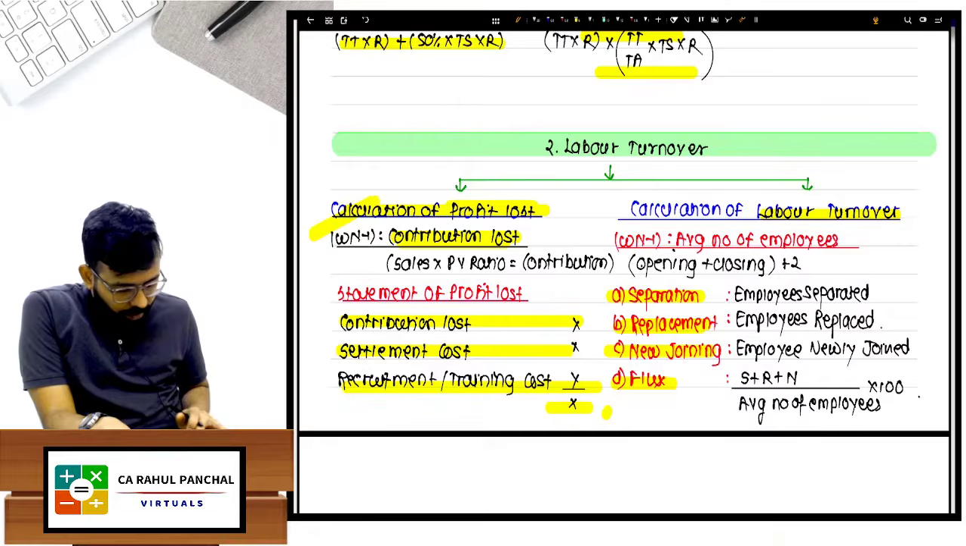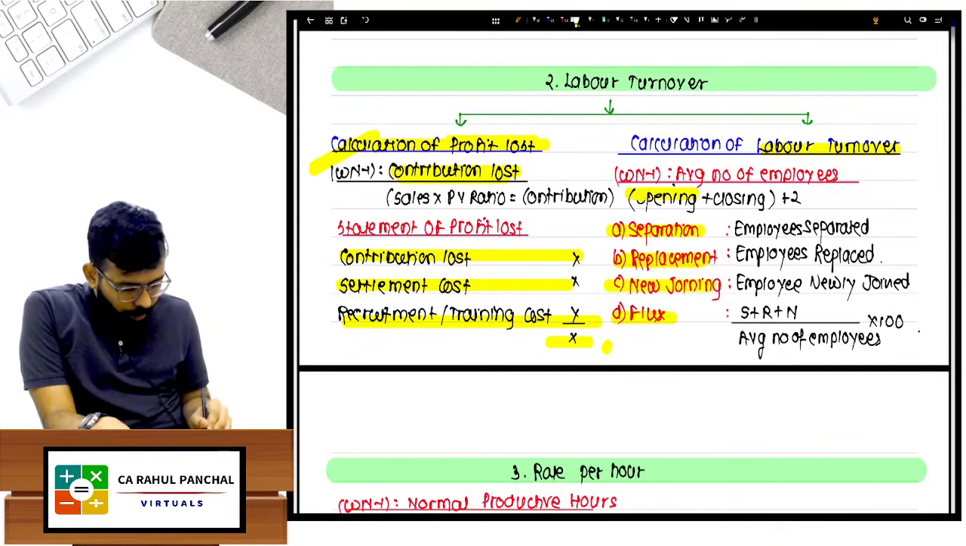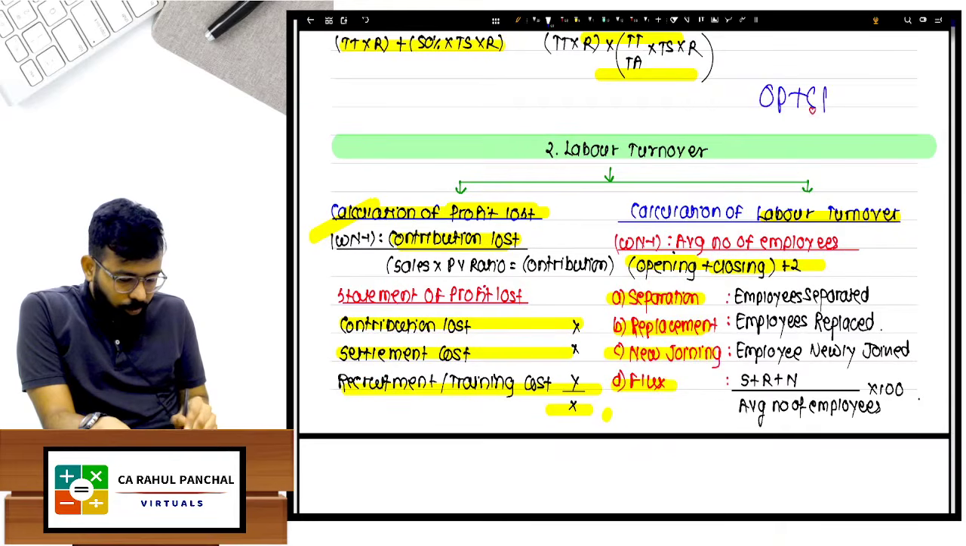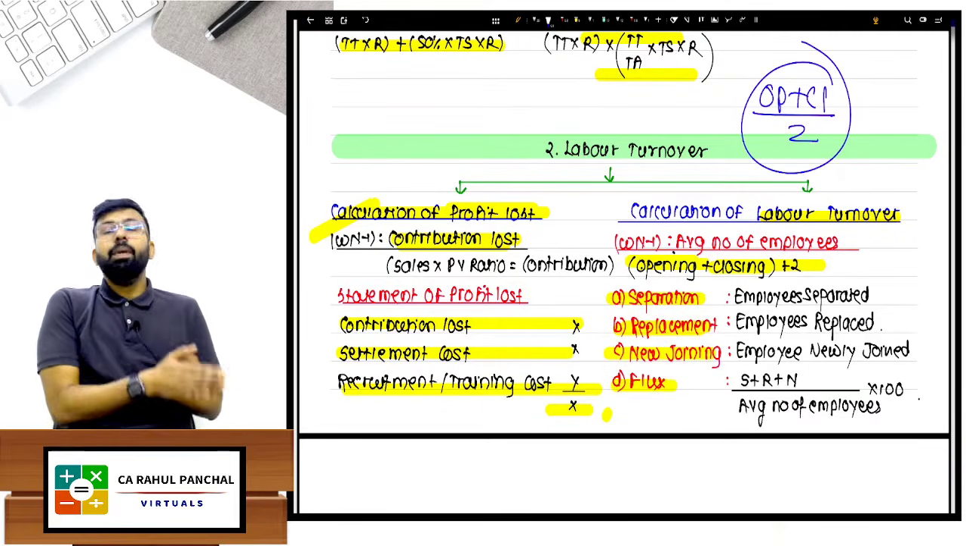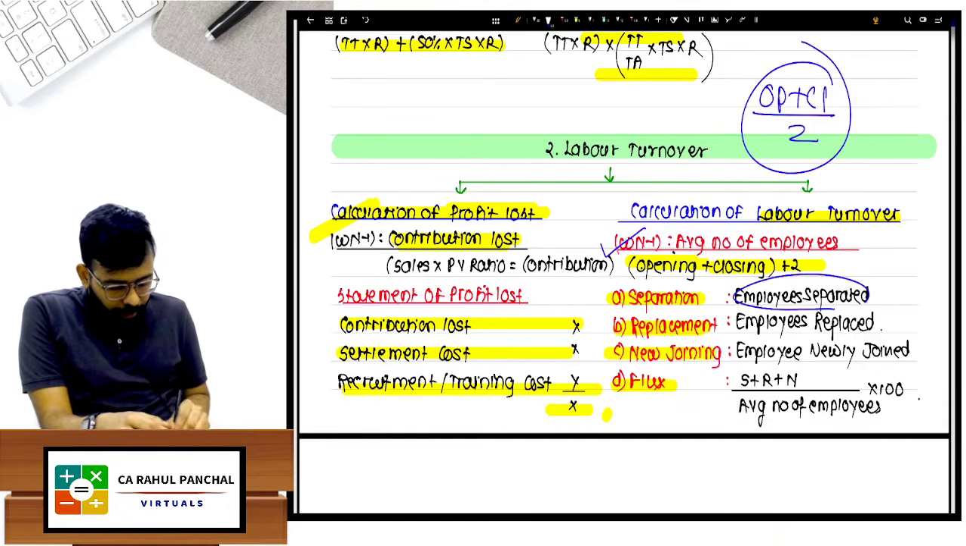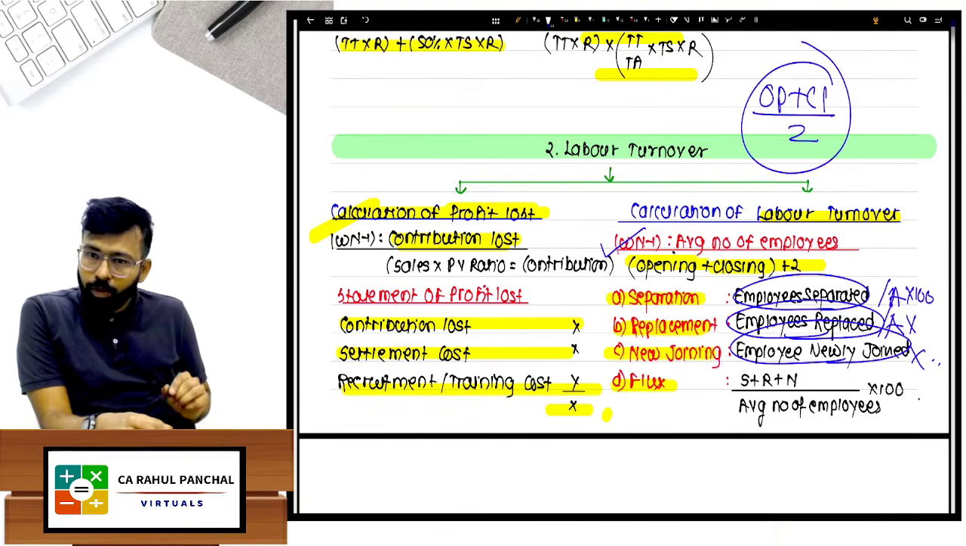सिंपल है, ओपनिंग में कितने वर्कर थे, क्लोजिंग में कितने वर्कर हैं, ओपनिंग नंबर ऑफ वर्कर्स प्लस क्लोजिंग नंबर ऑफ वर्कर्स डिवाइडेड बाय 2. ओपनिंग प्लस क्लोजिंग डिवाइडेड बाय 2, you will get average number of workers. Then number of employees separated upon average into 100. Then number of employees replaced upon average into 100. The number of employees newly joined upon average into 100. You will get separation का rate.